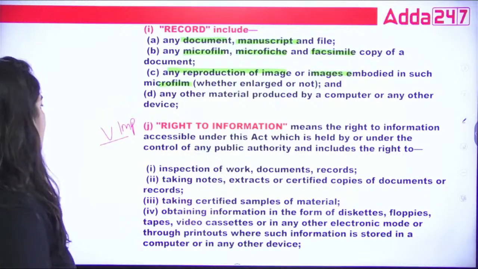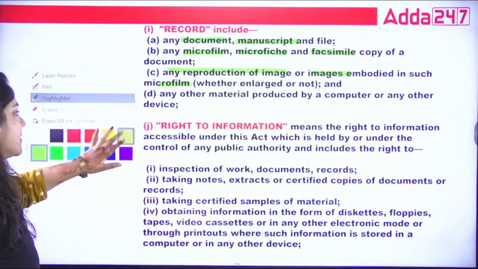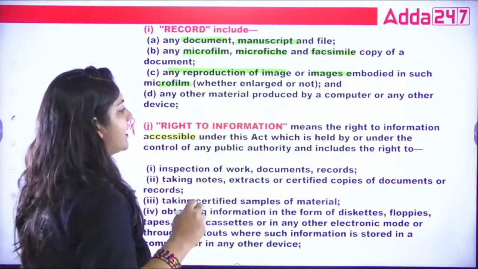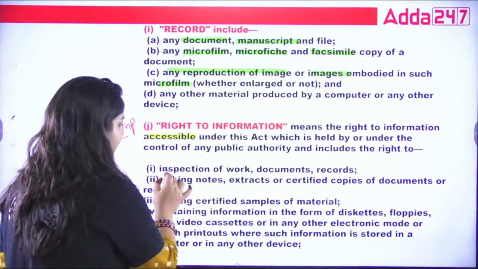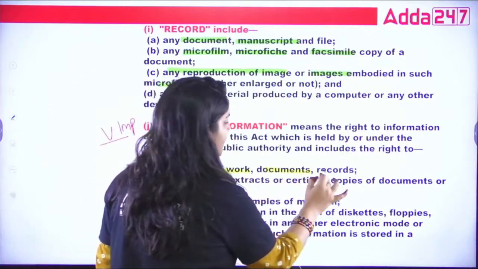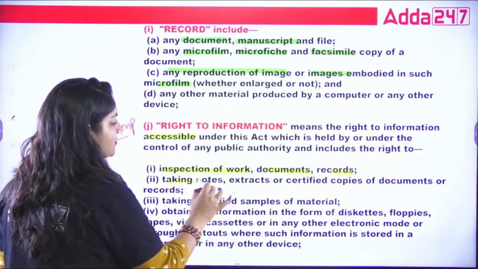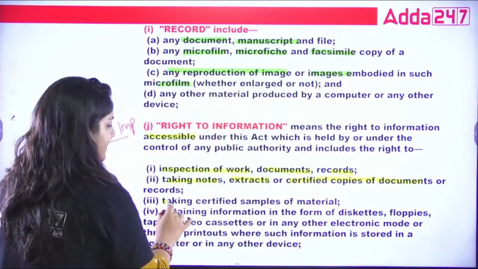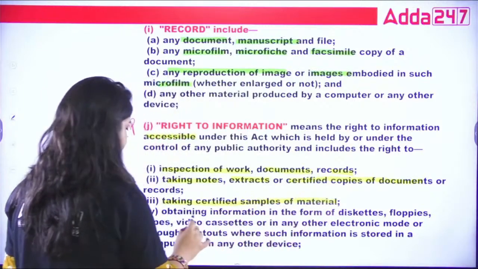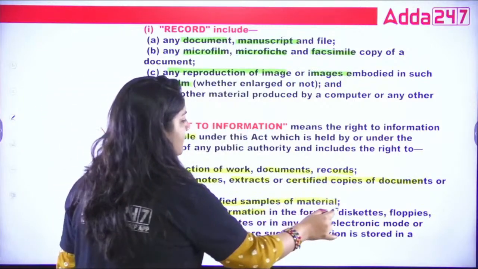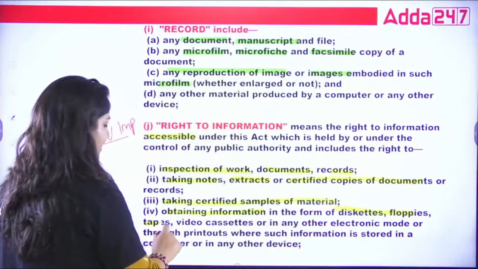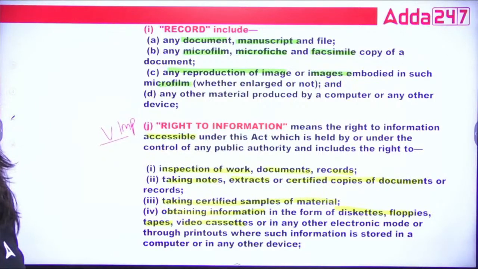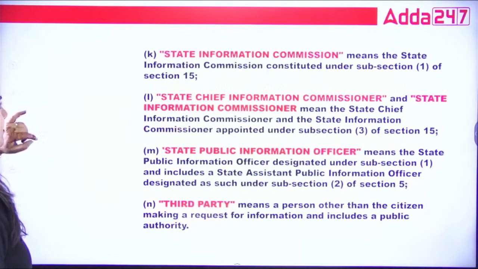Okay, now what is right to information? So guys, right to information means any information that is accessible under this Act: inspection of work, documents, records, taking notes, extracts, certified copies of documents, taking certified samples of material, obtaining information in the form of disks, floppies, tapes, video cassettes, etc. So these are the right to information, and some more examples are also there.